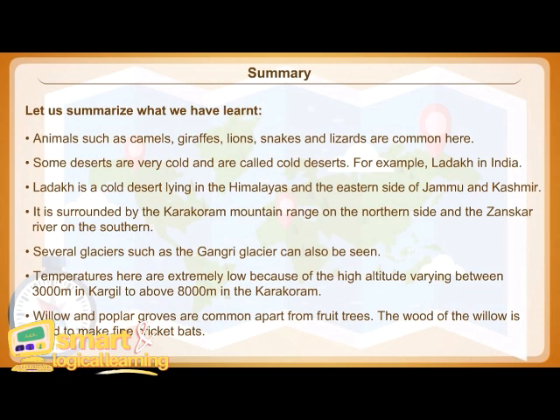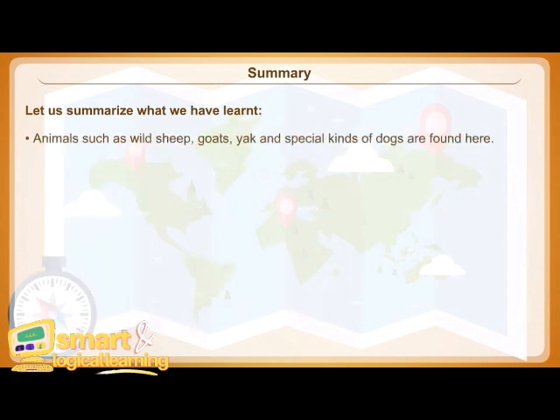The wood of the willow is used to make fine cricket bats. Animals such as wild sheep, goats, yak and special kinds of dogs are found here. Leh is the capital of Ladakh and well connected by air and road.